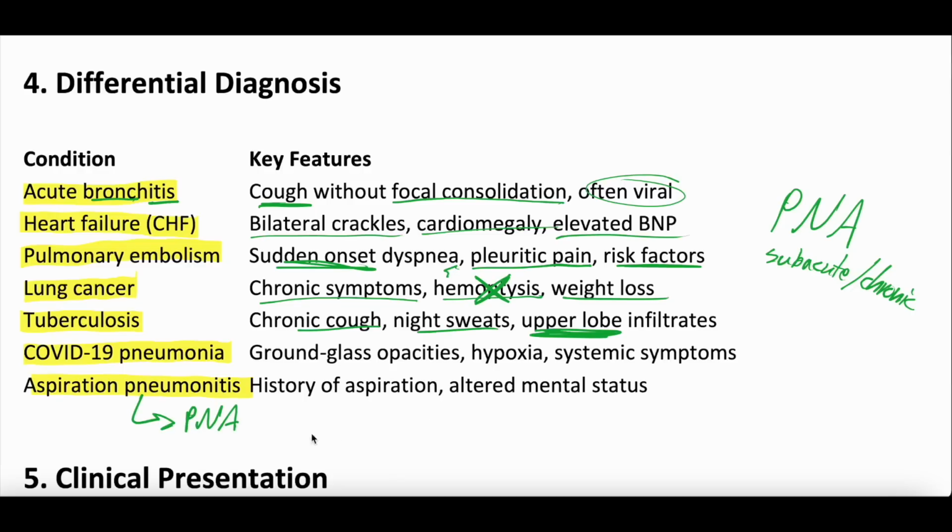into real bacterial pneumonia, but if you aspirate, if you choke on your gastric contents, that's a bunch of acid. That's going to cause inflammation in your lungs, and it can be really difficult to determine, especially someone who's been in the hospital for a little bit, and now they get some worsening hypoxia. They have some infiltrates on their chest x-ray, but the nurse is like, oh, whenever they eat, they seem to be choking, and you're like, gosh, is this aspiration pneumonitis versus pneumonia? It can be really difficult to tease out, but something to keep on the differential.